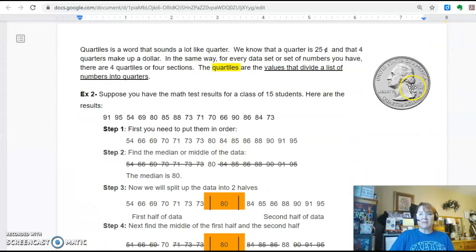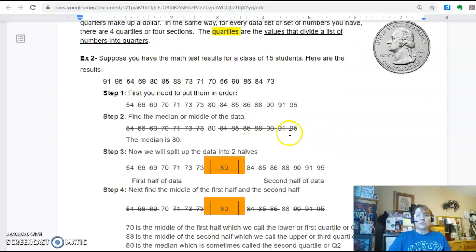So quartiles, I have a little picture of a quarter here. A quartile sounds a lot like a quarter because we know 25 cents is how much a quarter is. And we know that 4 quarters make up $1. In the same way, every set of numbers that you have, there are actually 4 quartiles or 4 quarter sections. These quartiles divide the list into 4 different sections.